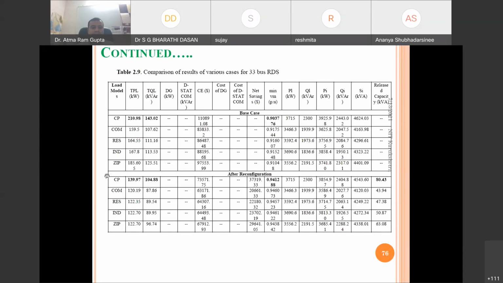After reconfiguration, it is reduced to 139.97, and accordingly it is reduced for all other loading conditions also. Okay, so there is a release in the feeder capacity with the reduction of losses here. Around 80 kVA released feeder capacity is there, meaning after reconfiguration this amount of more load can be handled by the same distribution system.